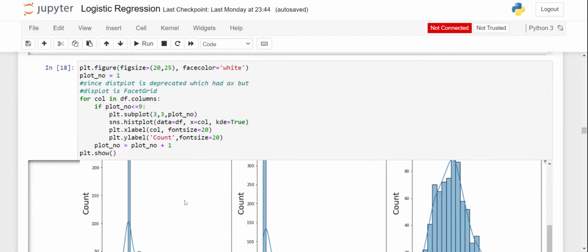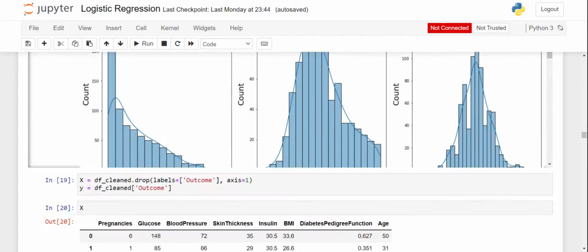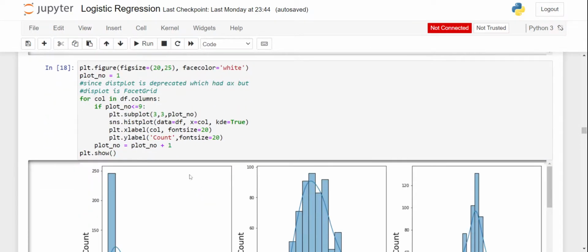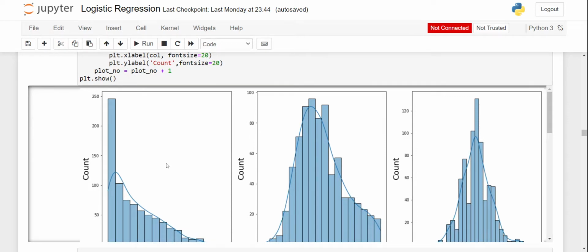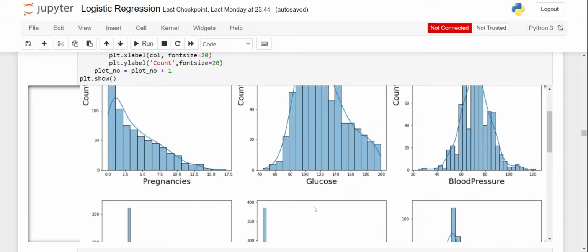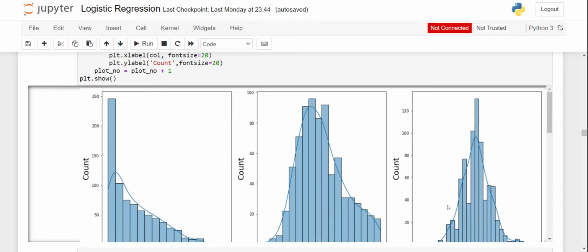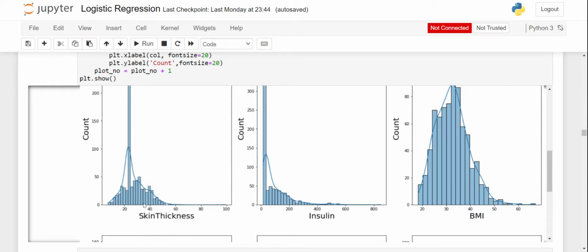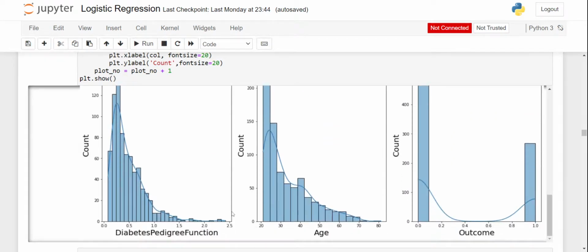So now, after removing outliers, we will try to see whether our data is normal, left skewed or right skewed. Pregnancy still is right skewed, glucose is normal data, blood pressure is normal data, skin thickness is normal data. Insulin is right skewed, BMI is slightly right skewed, and diabetes pedigree function is still right skewed, and age is still right skewed.